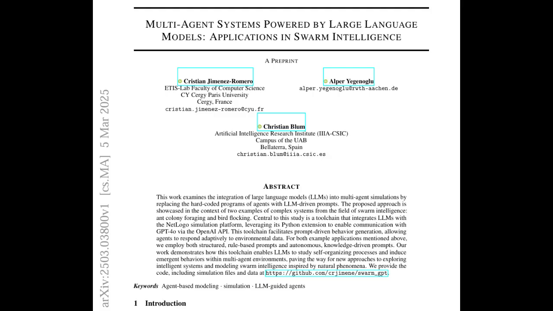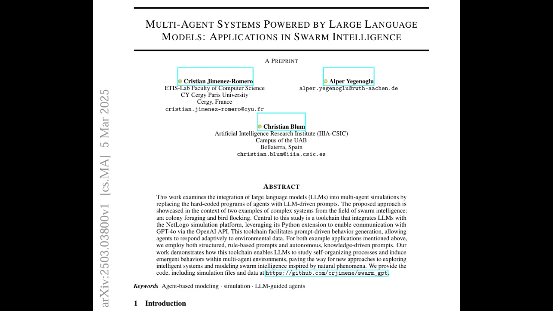Like a school of fish. Exactly. Each fish is just reacting to its neighbors, trying to stay close, but also not bump into each other. Avoid collisions. Right. And it's all those tiny local interactions that lead to that beautiful coordinated movement of the entire school. So back to the paper.